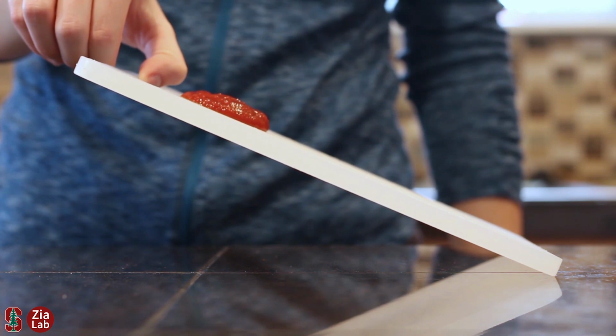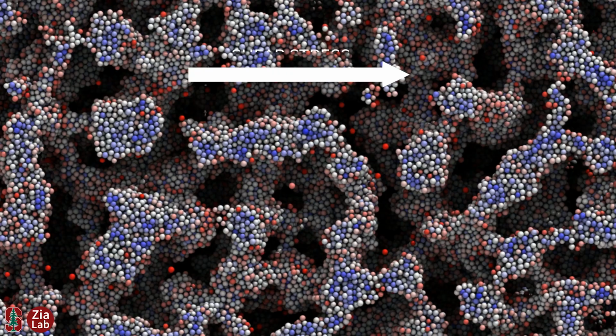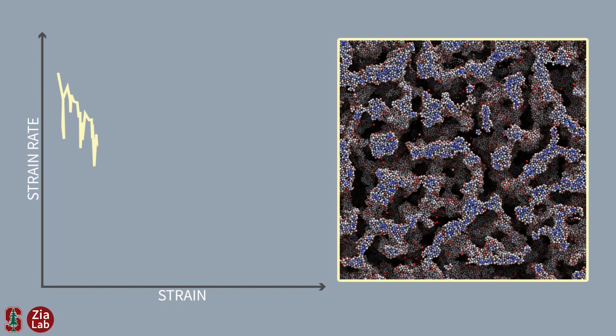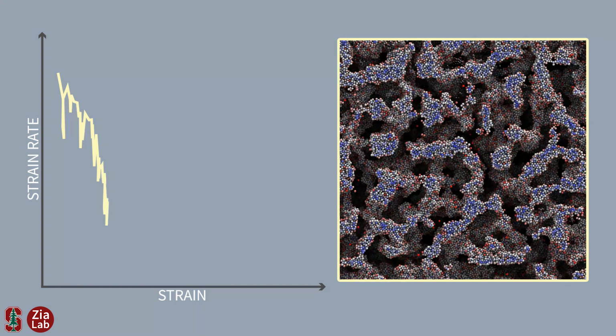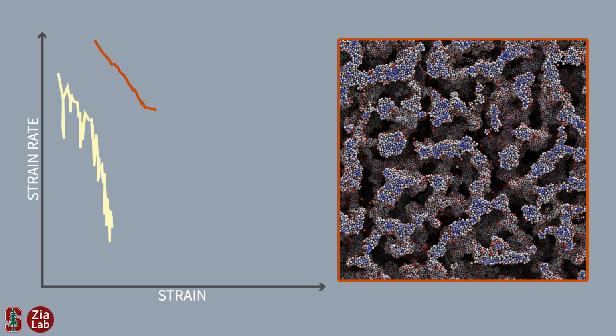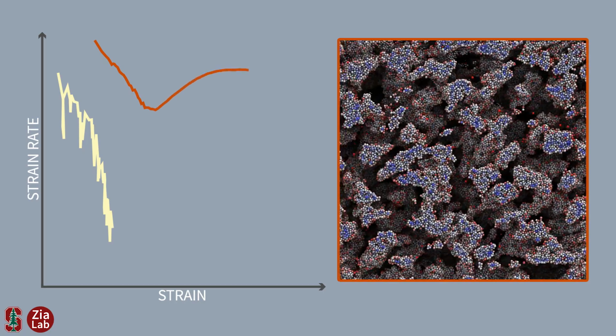Using our simulations, we can zoom in and see what's happening inside. We impose a constant shear stress on the gel and measure how far it deforms in terms of bulk strain and how fast it deforms in terms of the strain rate. Our first case is a gel with weak shear stress. Like our ketchup, this gel deforms, but it never flows. Under strong shear stress, the gel deforms like a solid, then yields and begins to flow. If the stress is strong enough, it just keeps flowing.